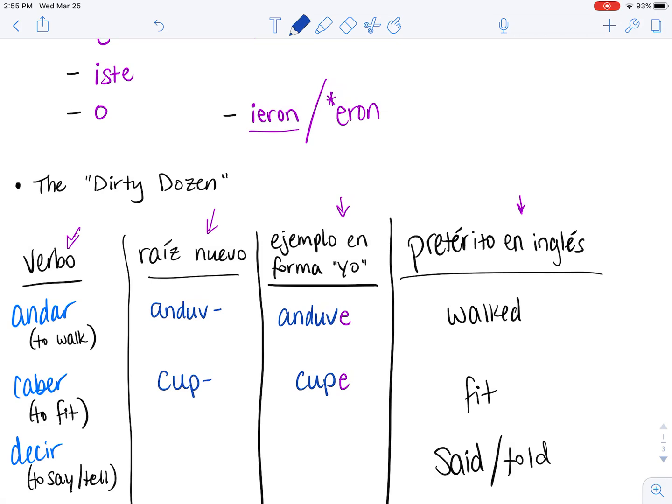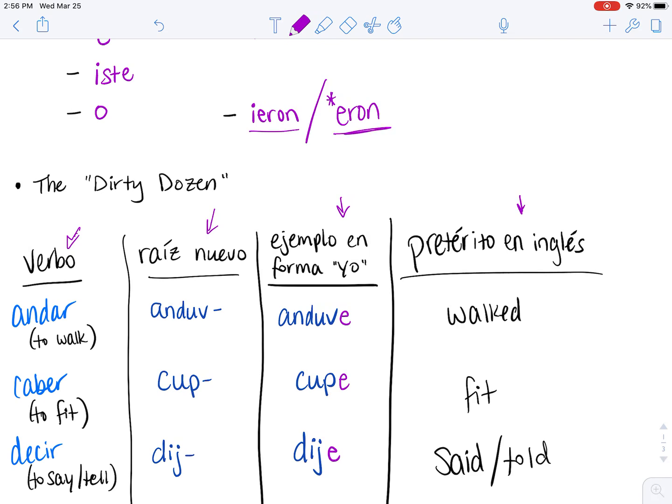Decir, to say or to tell. In the pretérito, the English would be said or told. Your new raíz for decir is going to be dij. So if I want to say I said something, you'd say yo dije.